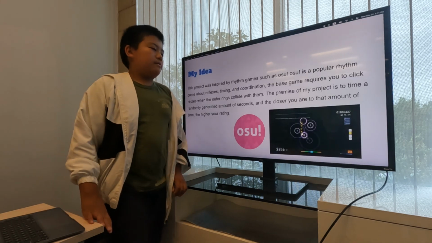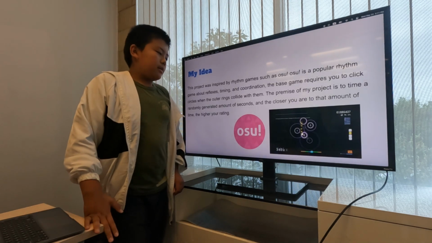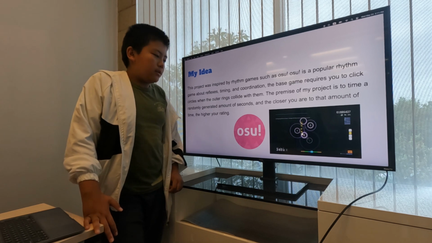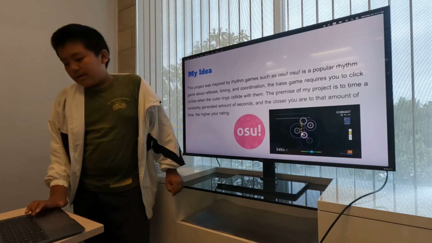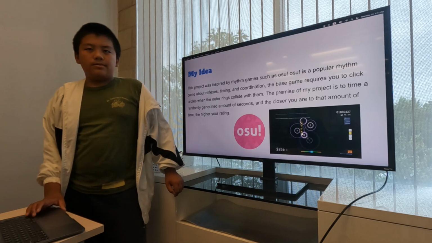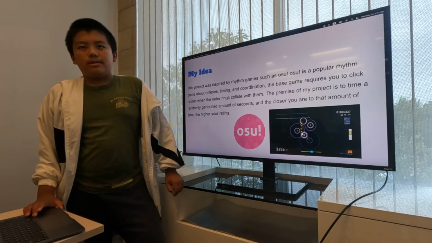My idea is based off of Osu. Osu is a rhythm game where you tap circles to music and you're assigned a rank according to your accuracy, and my game is very similar to that, but there's no visuals and it's really just a timer.